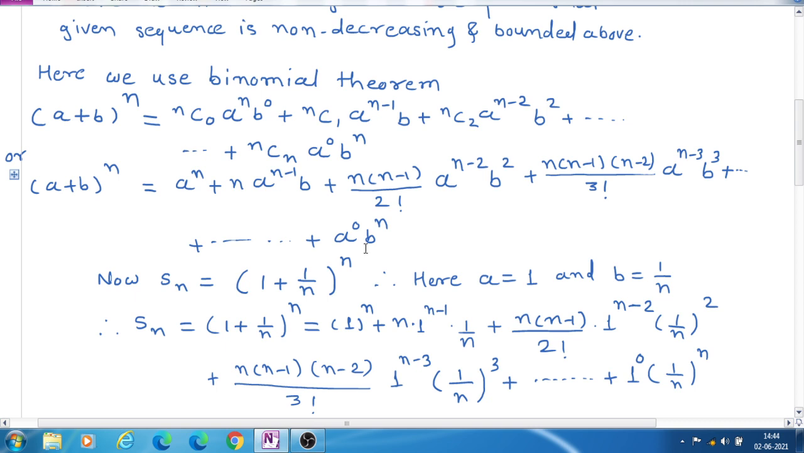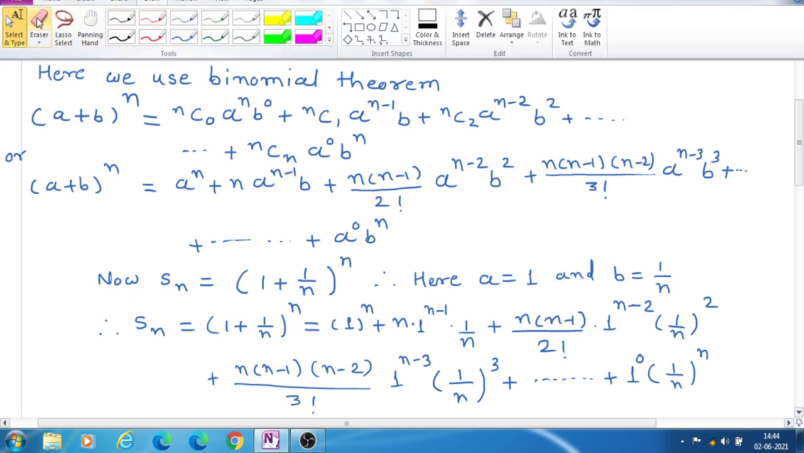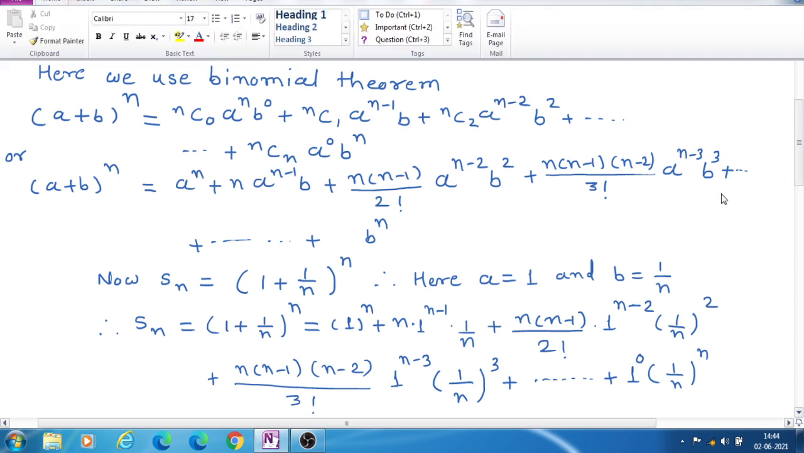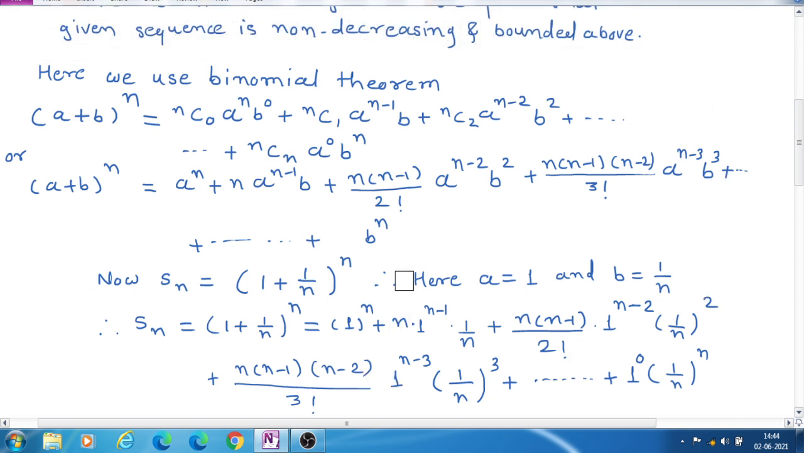Therefore a raised to 0 into b raised to n, and the value of a raised to 0 is 1. Therefore the last term is only b raised to n.